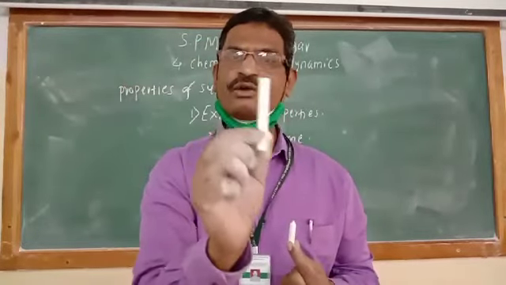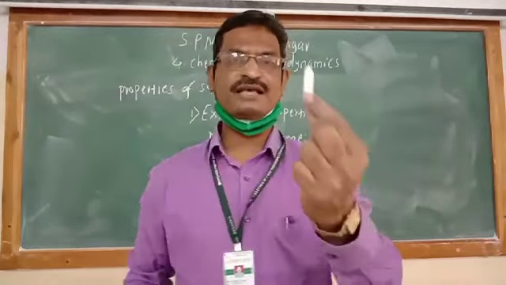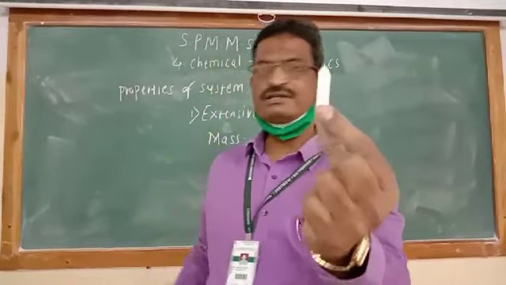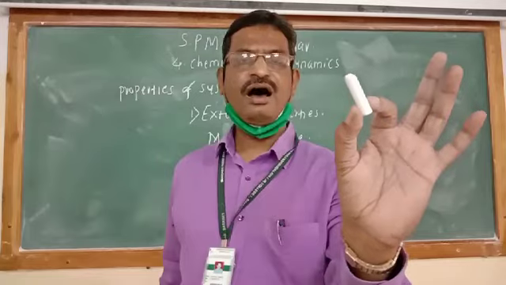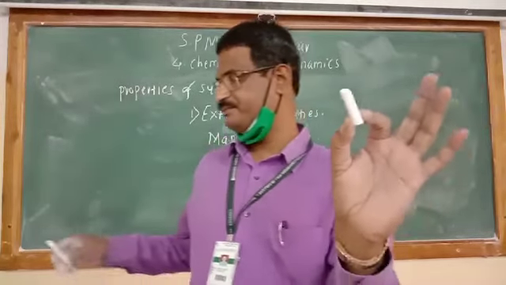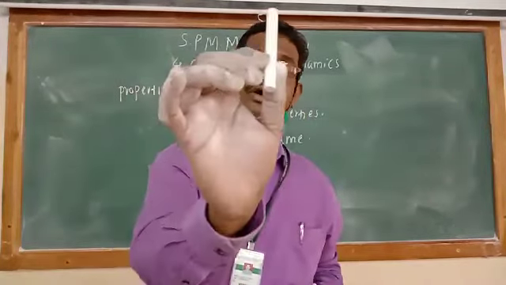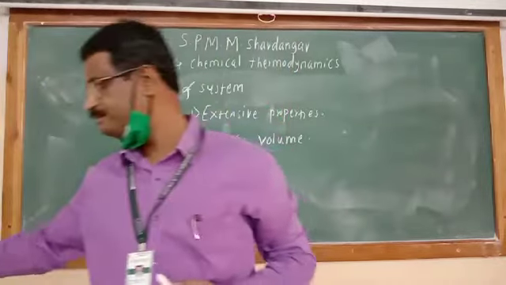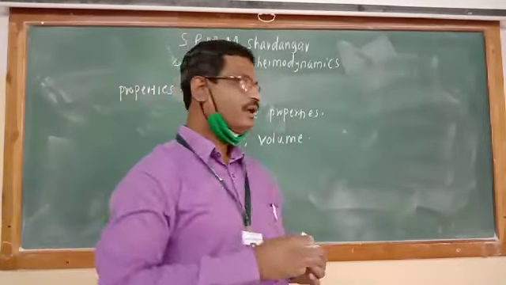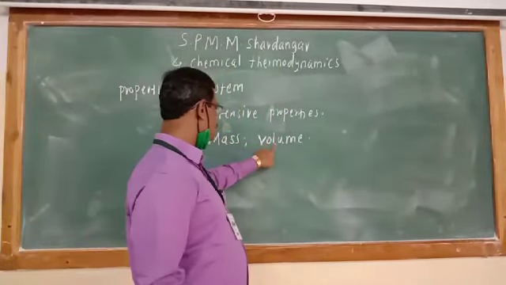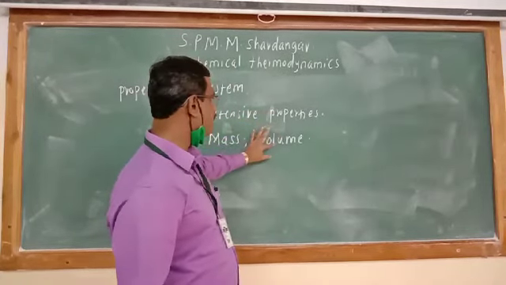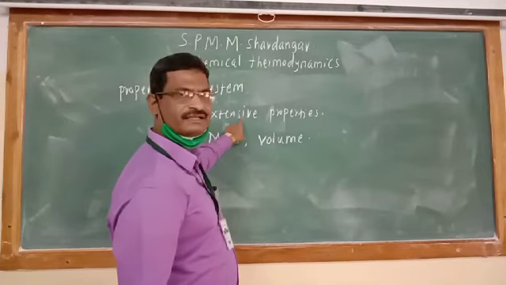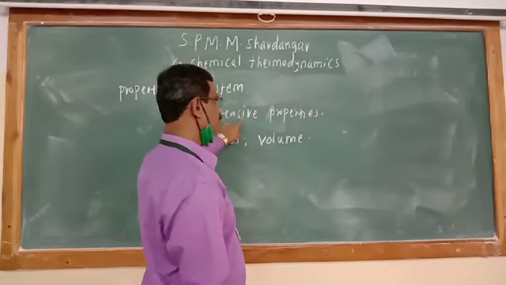This has a greater volume and this has less volume because this is containing less amount of substance and this is containing more amount of the substance. So volume depends on amount of matter present in the system. Therefore, volume is known as extensive property.